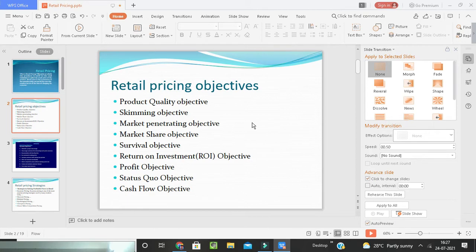Then the skimming objective. In the skimming objective, the price for a newly introduced product is set high, and after competitors enter into the market, the price is adjusted down. So it is a kind of strategy, I can say.